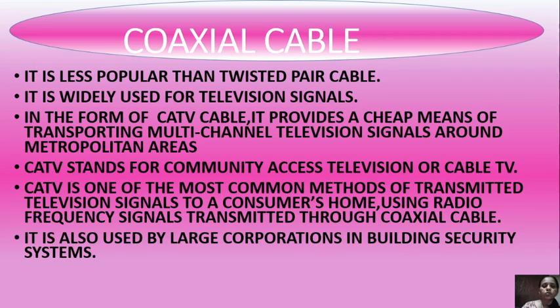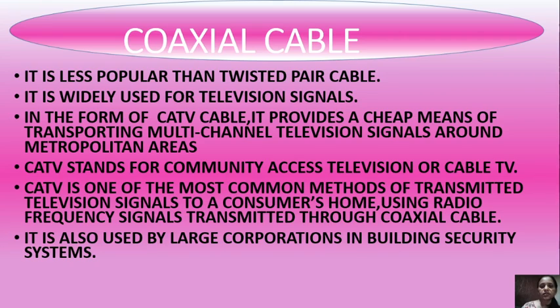CATV is one of the most common methods of transmitting television signals to a consumer's home using radio frequency signals transmitted through coaxial cable. It is also used by large corporations in building security systems. So it is used as a cable TV, or in large corporations in building security systems also.